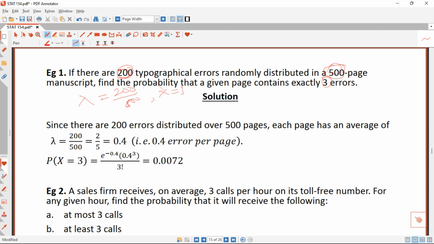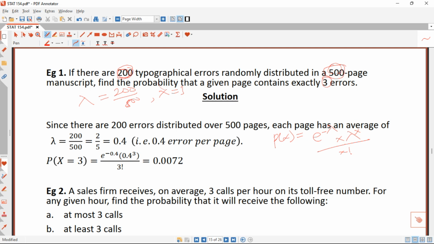So we have our lambda and our x, and we are just going to substitute these parameters into our PMF for the Poisson, which is the probability of x equal to e raised to the power negative lambda, times lambda raised to the power x, divided by x factorial.